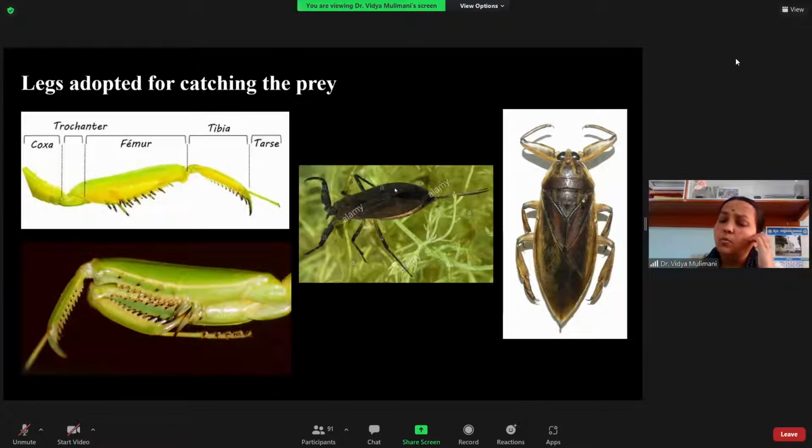Okay, so this is the water scorpion, that is the Nepidae. Again they have the predatory type of legs. And this is the giant water bug. Here you can also see the hind legs are the swimming type, natatorial, and the forelegs are the predatory type.